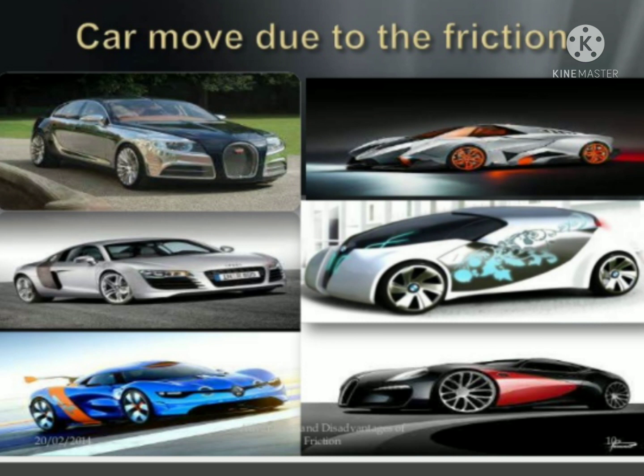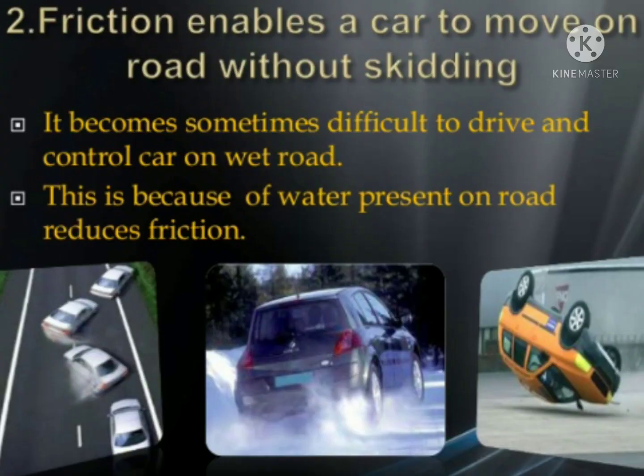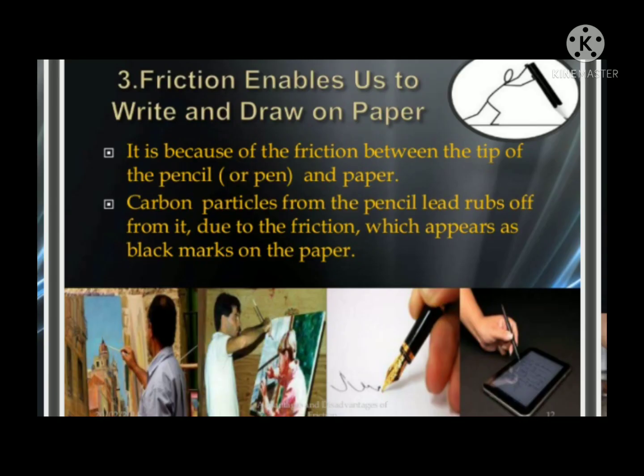Look at this picture. Students, friction enables a car to move on the road without skidding. It sometimes becomes difficult to drive and control a car on a wet road. This is because the water present on the road reduces friction. Note these points in your notes, students. In this picture, observe that friction enables us to write and draw on paper.